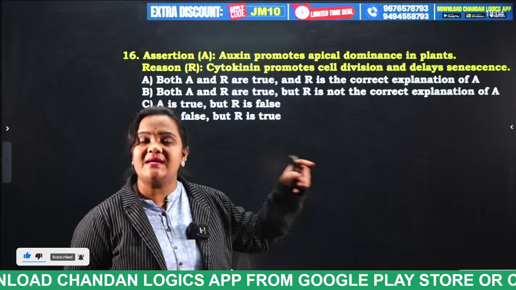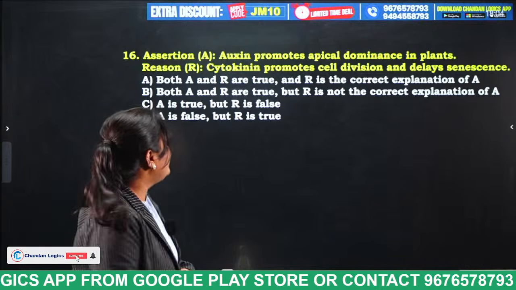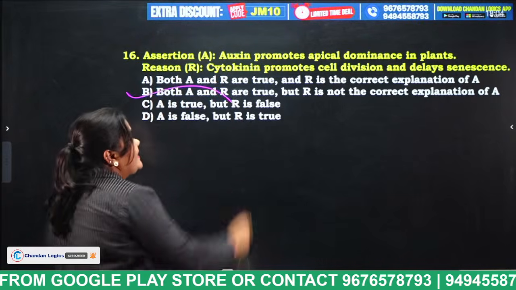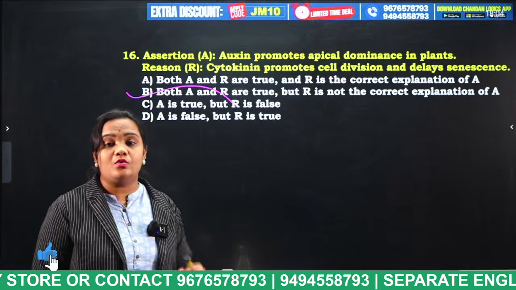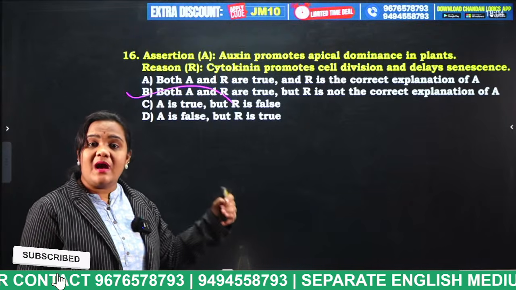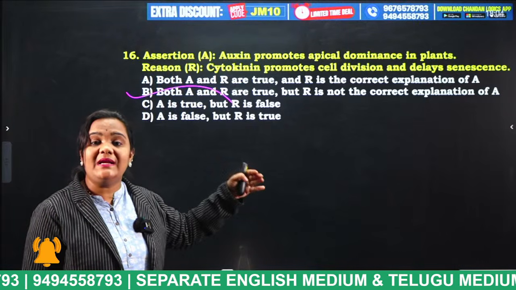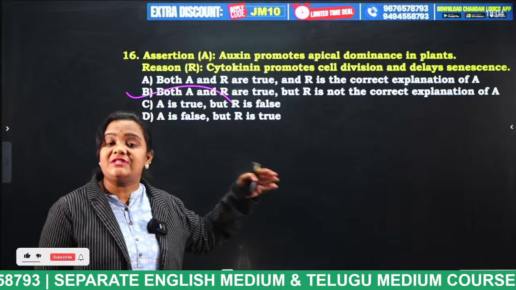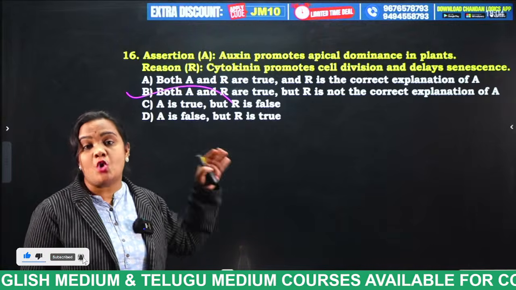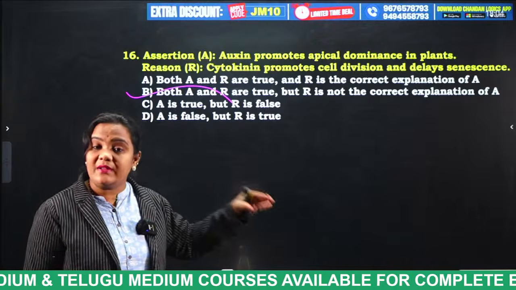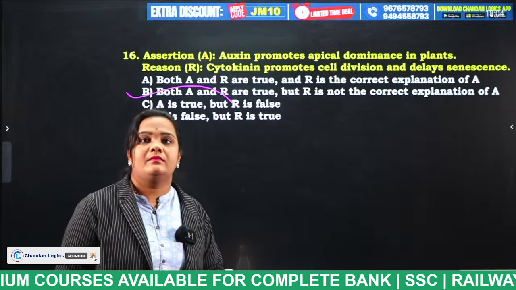Yes, both A and R are true, but R is not the correct explanation of A. Clear? Why? Because both are true, but for assertion, reason is not the correct explanation. They are independently telling the functions of different types of plant hormones, but the reason is not the reason for the assertion. Clear? Next.